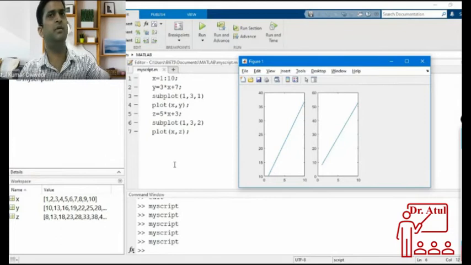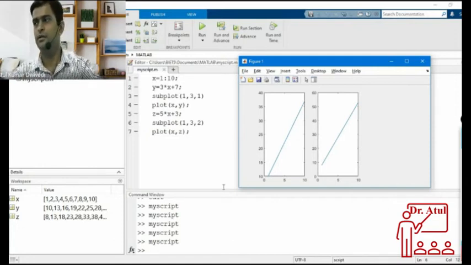But I have planned for 3, therefore that space is blank. You have to do planning. In subplotting, you have to plan beforehand how many plots there will be and how you will divide the space of a single figure window. Okay, is this clear?